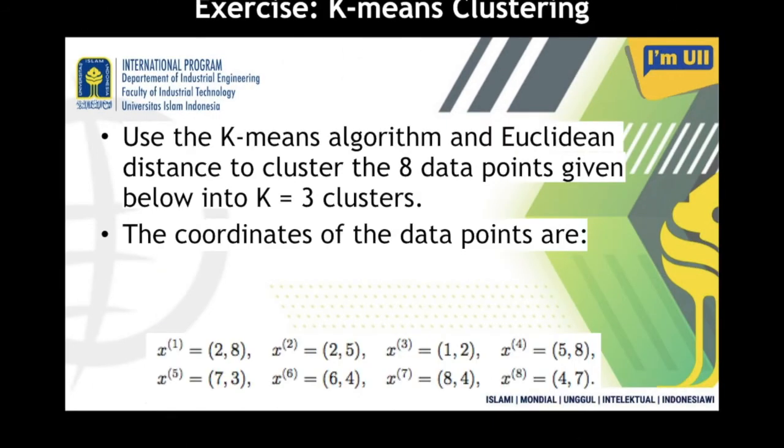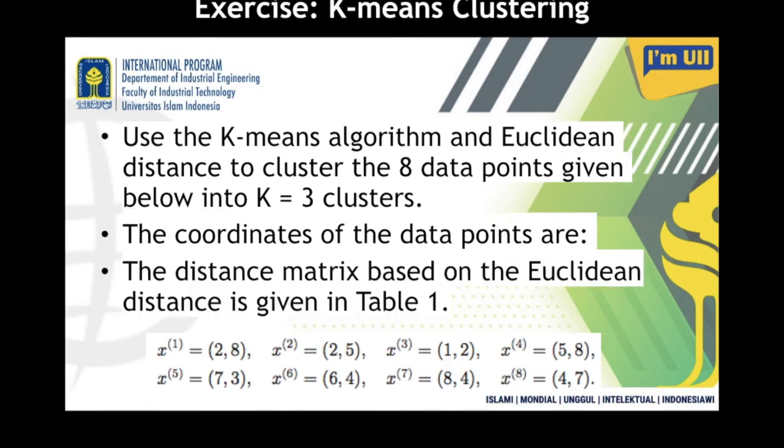Now, here is an example or exercise where you can apply k-means clustering to solve a particular set of data. Use the k-means algorithm and Euclidean distance to cluster these 8 data points into 3 clusters. You have x1 to x8 data points with these coordinates, x and y values.